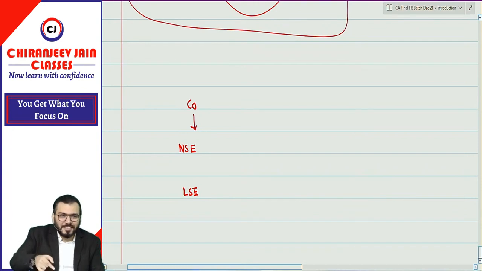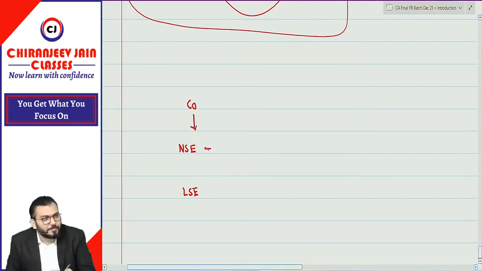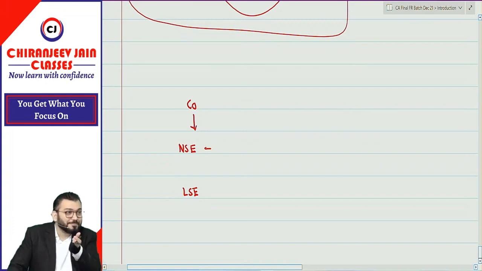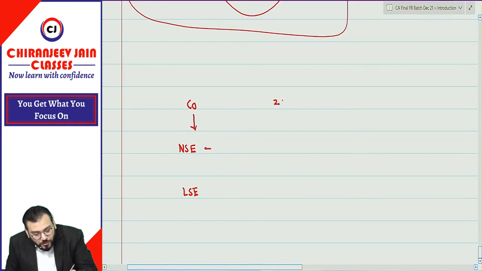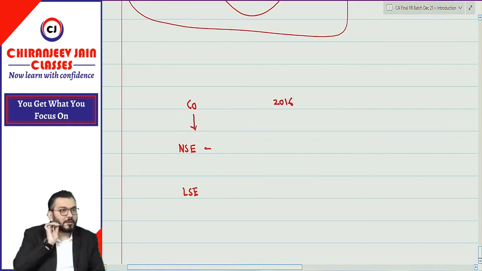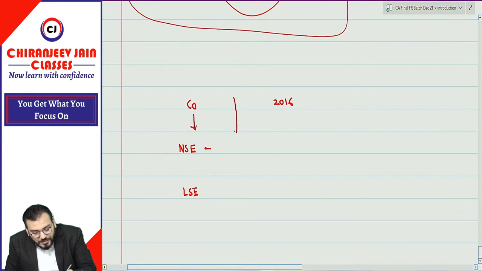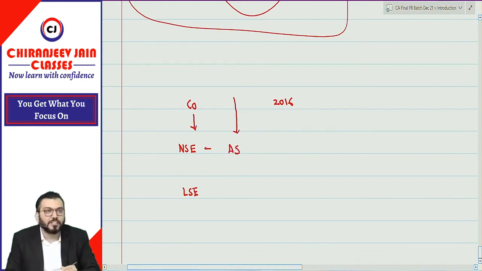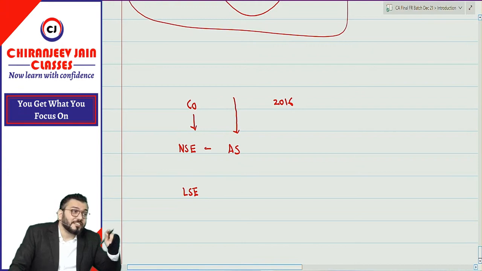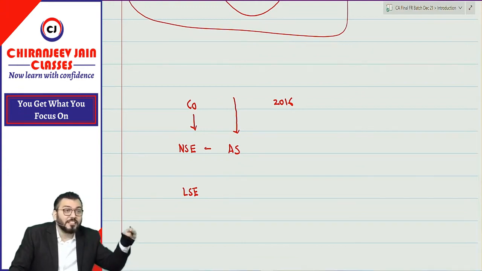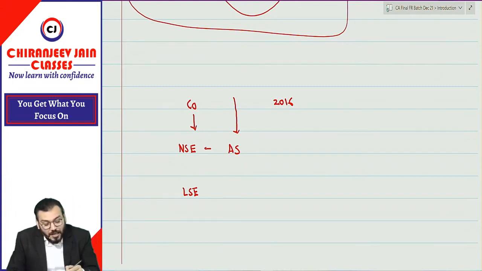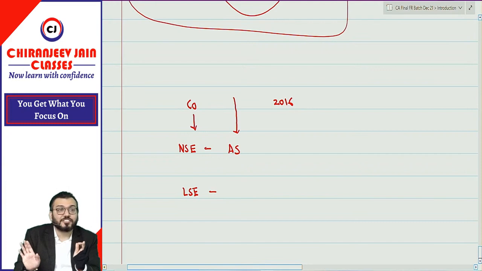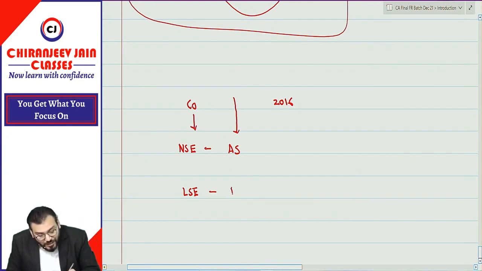Now, as per the Indian listing requirement, they need to prepare financial statements based on accounting standards. Before 2016, they were preparing their financial statements based on accounting standards. And because they were listed on the London Stock Exchange, they also needed to prepare financial statements based on the listing requirements of the London Stock Exchange. So they were already preparing financial statements based on IFRS.